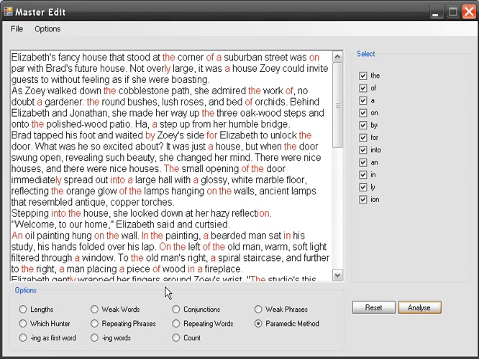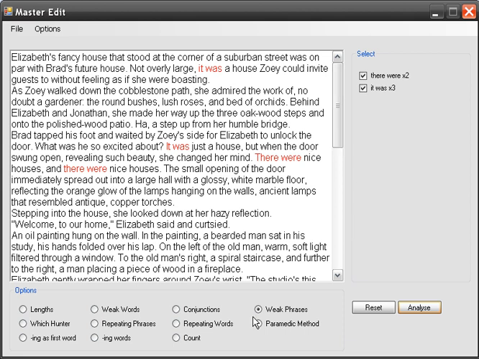Then you have conjunctions. It searches for conjunctions. Again, you can uncheck the ones you don't want and check the ones you want. This is really helpful because oftentimes people abuse these words, so that's why it's there. You got your weak phrases. It searches for much more weak phrases than this, but as you can see, this isn't good that I have so many there, and I might want to at least change one of those.